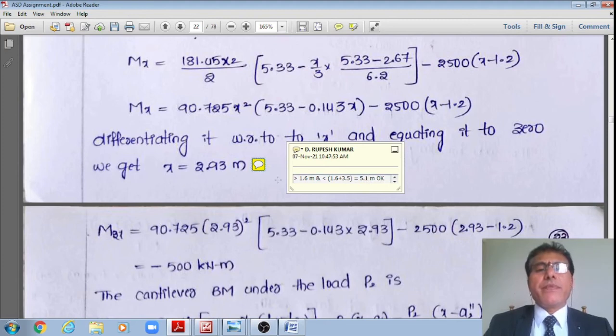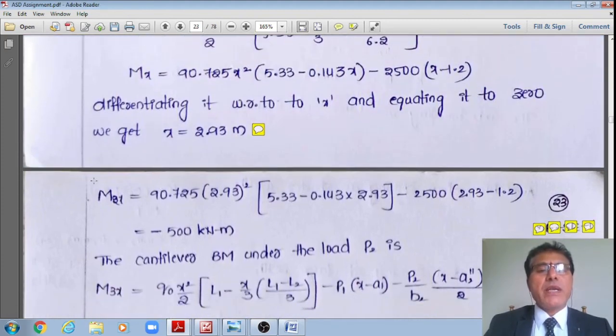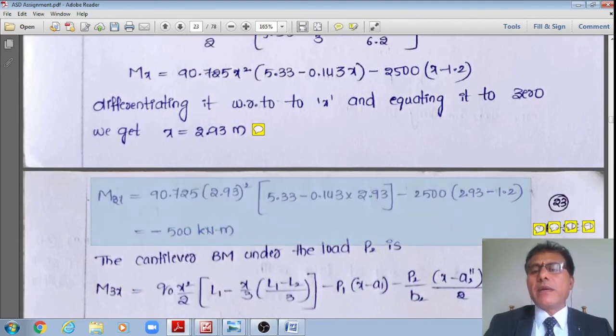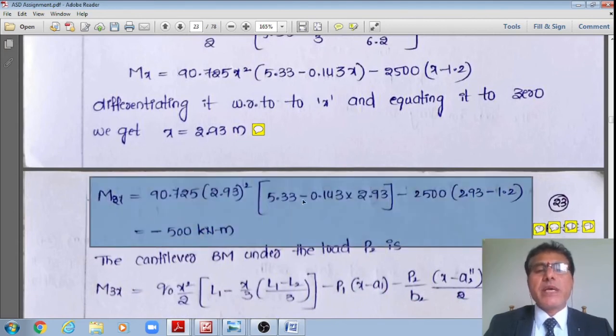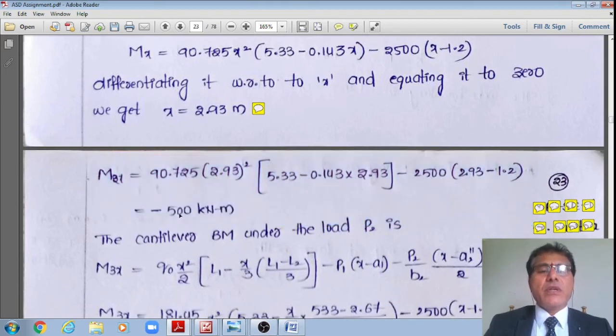Once it is okay, back substituting this x in the above equation, I'll get the positive bending moment. However, I'm showing that as negative because I have considered it with the negative sign. 90.725 multiplied by 2.93 whole square multiplied by 5.33 minus 0.143 multiplied by 2.93 minus 2500 multiplied by 2.93 minus 1.2. I am getting minus 500. Actually, this minus means sagging bending moment.